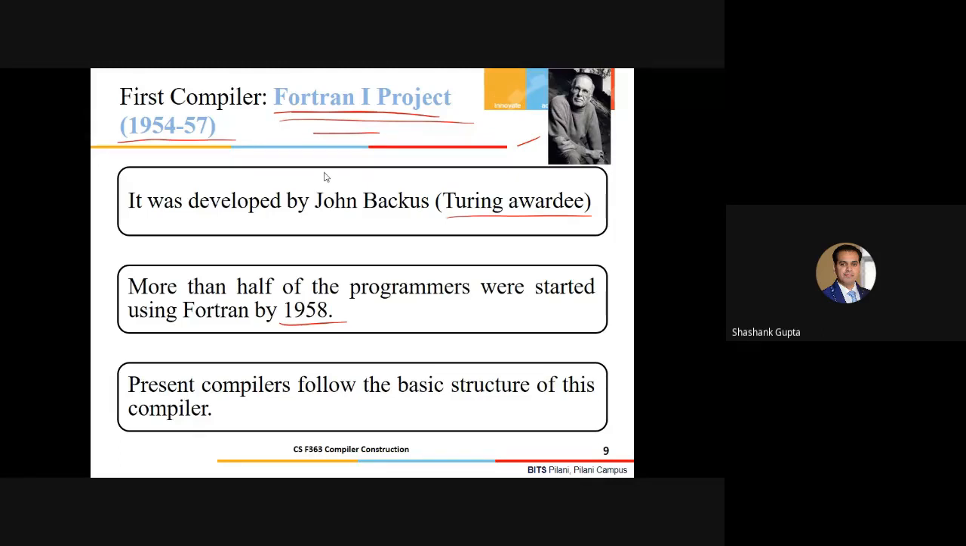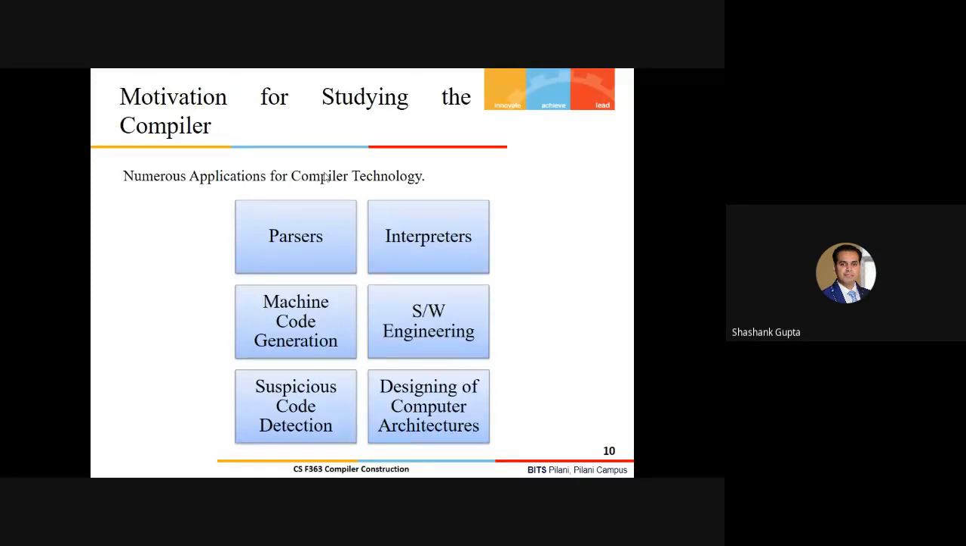Any questions, anything which you want to discuss up to this point, please feel free to discuss anything related to the history, whatever we have discussed. All right, so now let's move forward.